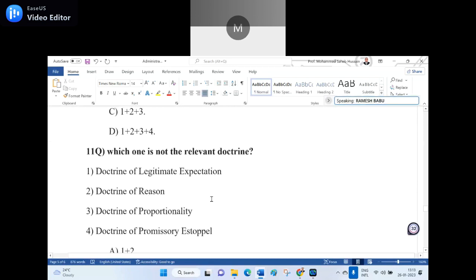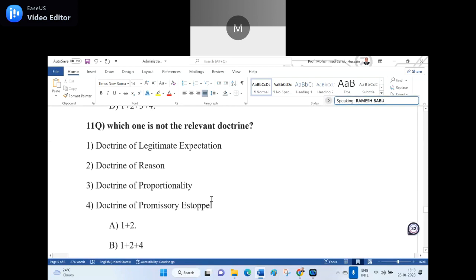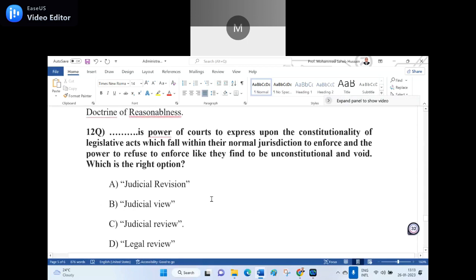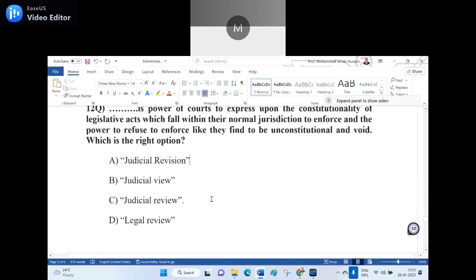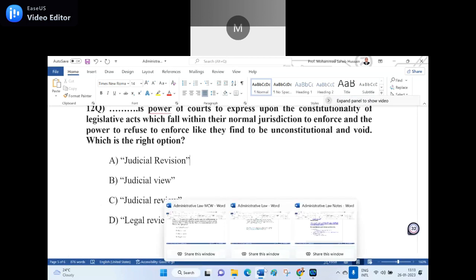See, when I frame the question, it takes a lot of time for me to see what is the relevancy, how I can confuse you, what is the near answer to it. So all these things have to be taken into consideration, then you frame it. Otherwise, easy framing will not be a good one because you can get it anywhere. Is it clear? Yes, sir.